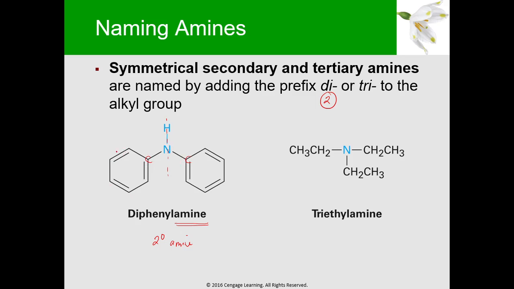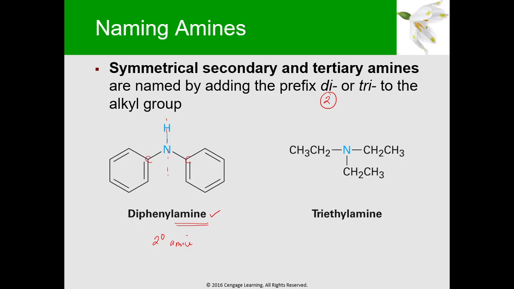So, itong group na to, na ring lang yan, the benzene ring, we will call this your phenyl, di ba? Yung discussion natin ng aromatic compounds. So, phenyl group to. So, you have 2 phenyl groups attached to this nitrogen. So, we will call it a diphenyl. That's why the name is diphenylamine.